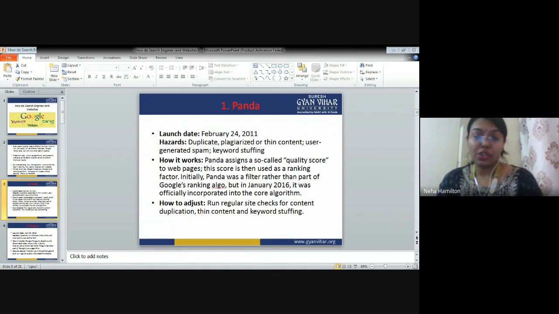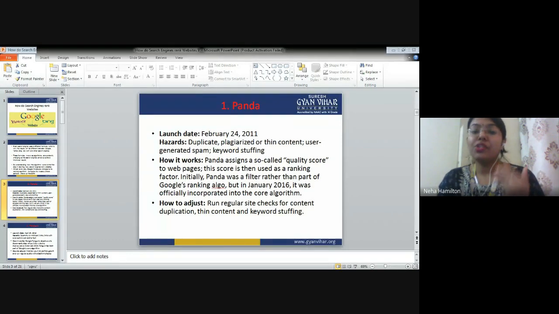Now, how to adjust to it? How to make sure that your website passes the test of Panda? The first recommendation that I have given you as a teacher is that make sure that your organization has a plagiarism software. We have dedicated plagiarism software. It is not free of cost. You have to buy it, you have to invest money, you have to pay monthly charges for that. You will make a budget. In that budget, add the budget for plagiarism software also, and do a regular site checkup.